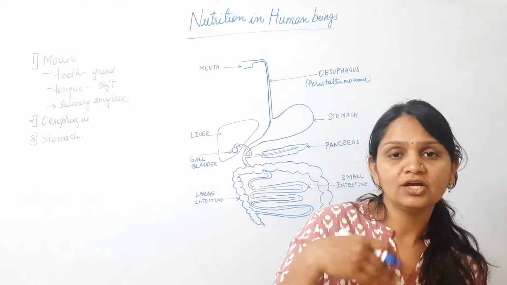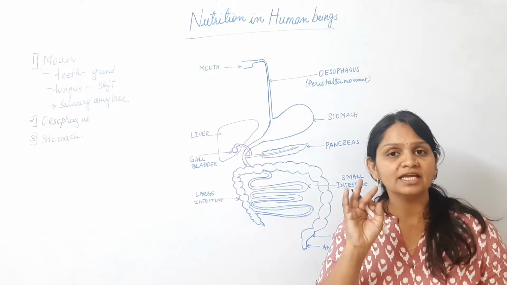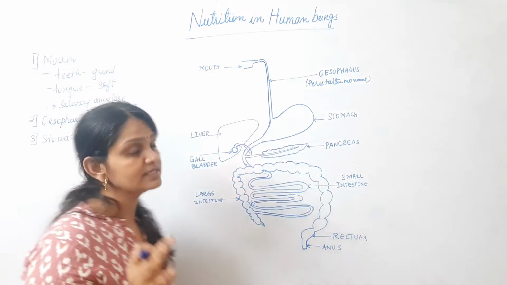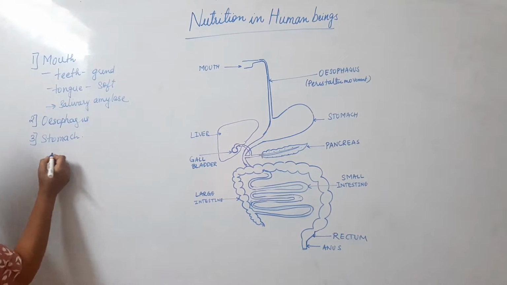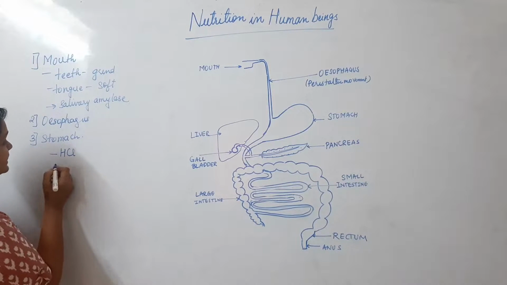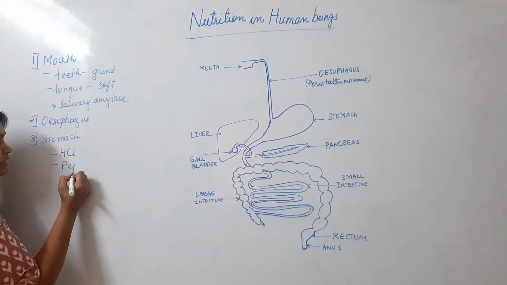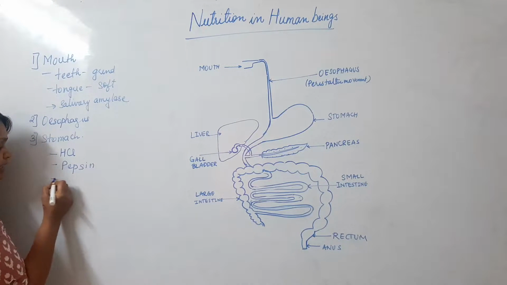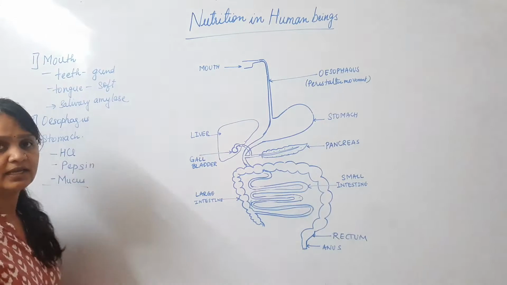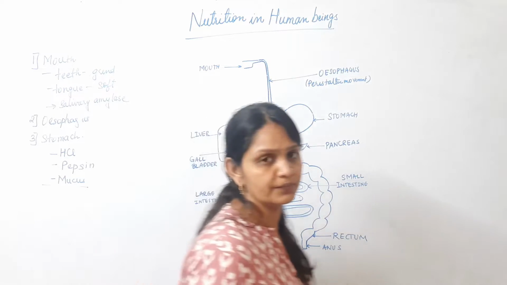The inner lining of the stomach has tubular glands. These glands secrete three things. First is HCl, that is hydrochloric acid. Second is pepsin, which is an enzyme, and third is mucus. Now HCl has 2 functions over here.